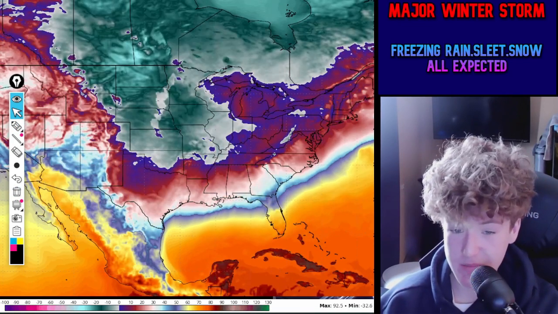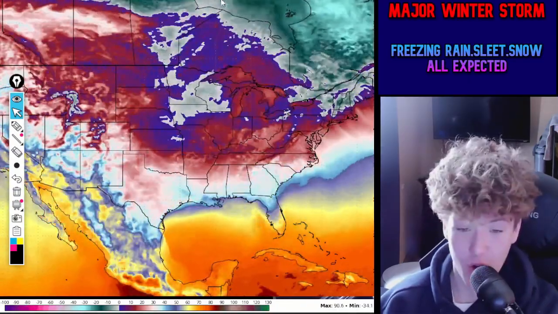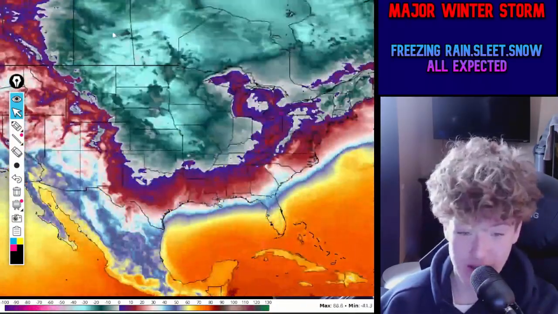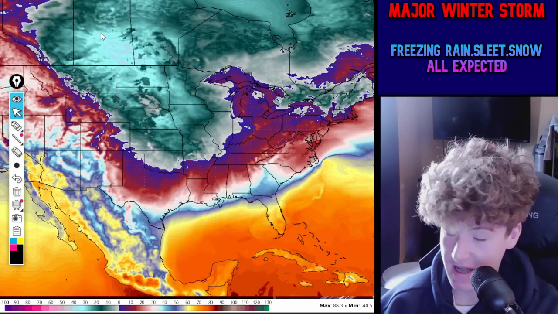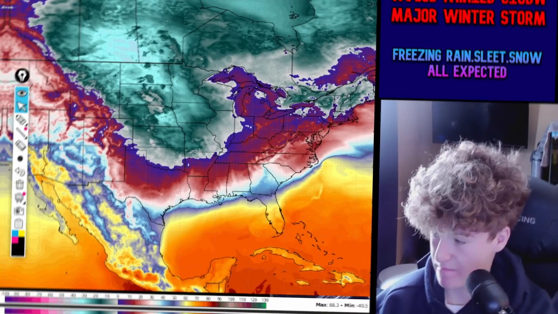So definitely make sure to bundle up, as it's going to get really, really cold in these areas from Monday all the way to Friday.